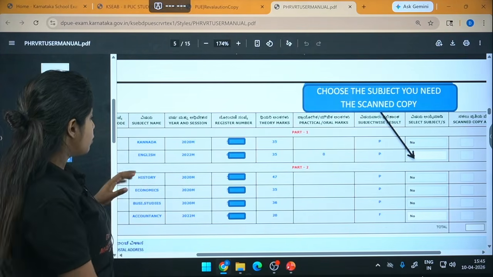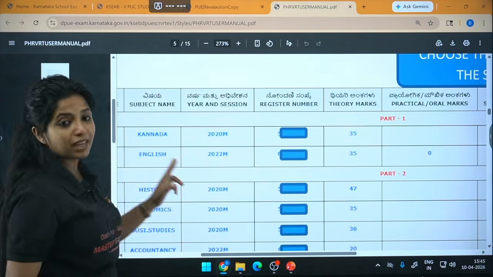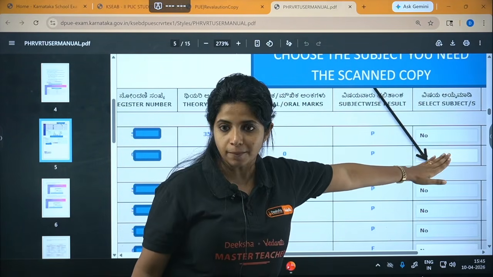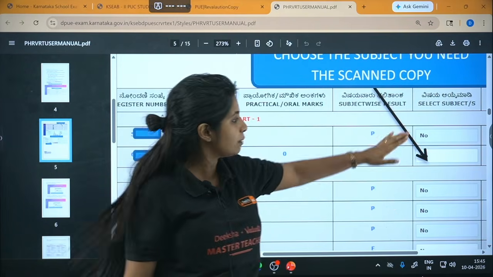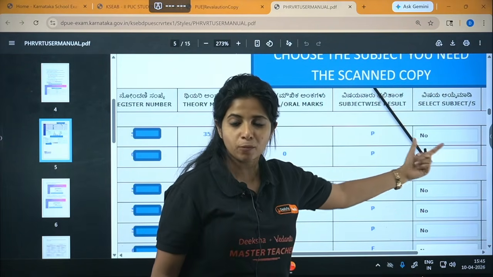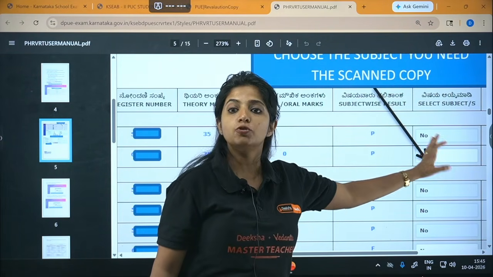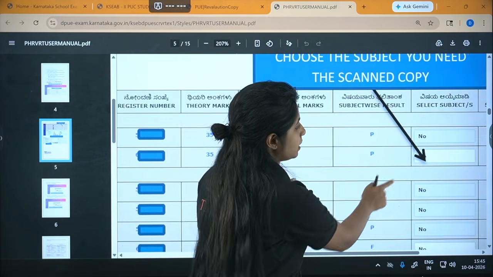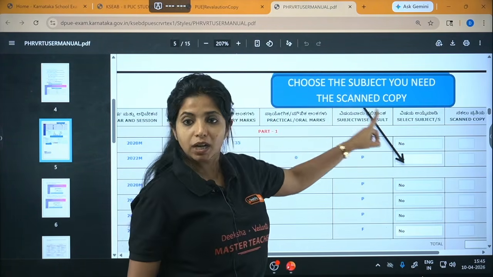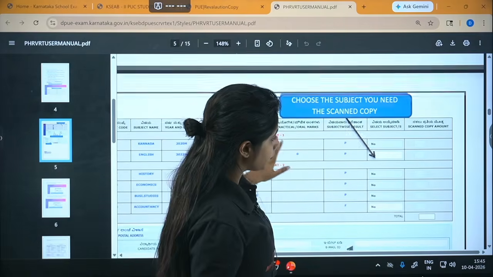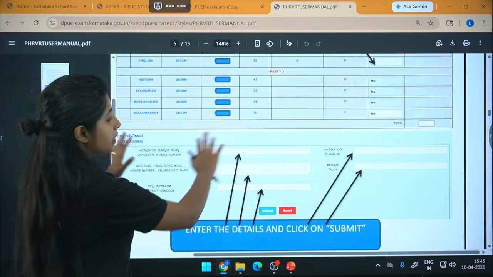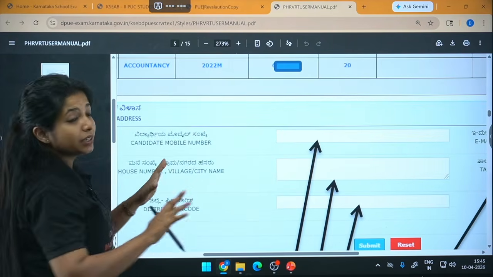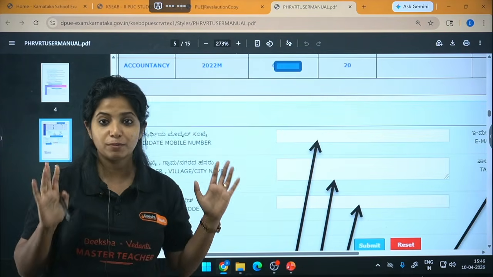Now, suppose I want to get the scanned copy of English. I am going to select that particular subject only. For other subjects which I do not need, I will just go with no, no, no. I think there will be a drop down option to select yes for the subject that you want the scanned copy for. So choose the subject you need the scanned copy for, and then go ahead with filling in all this information. This information has to be filled by you, and make sure you do it correctly, otherwise the other steps will be very difficult.